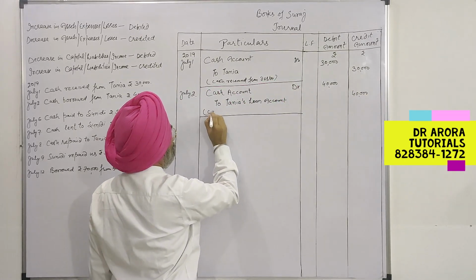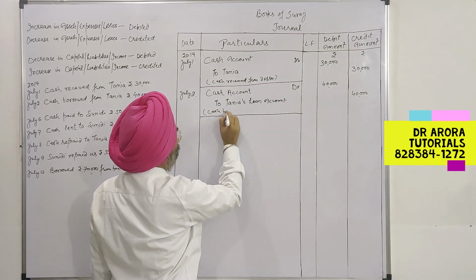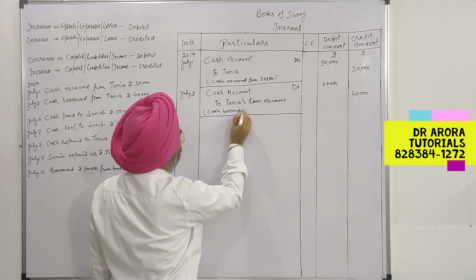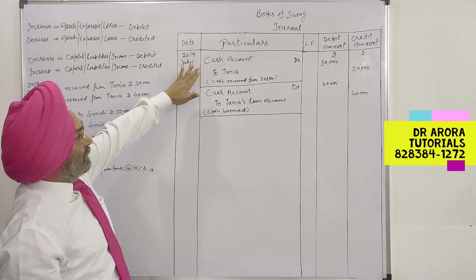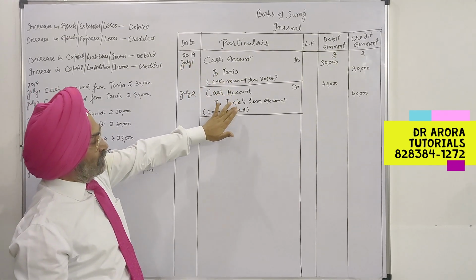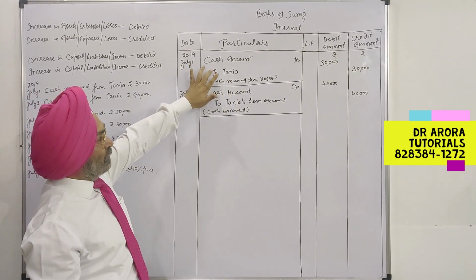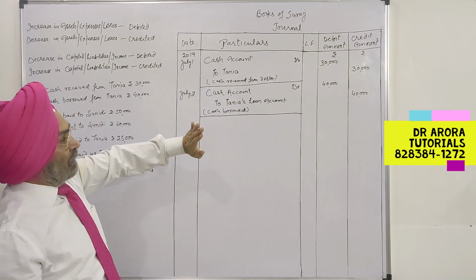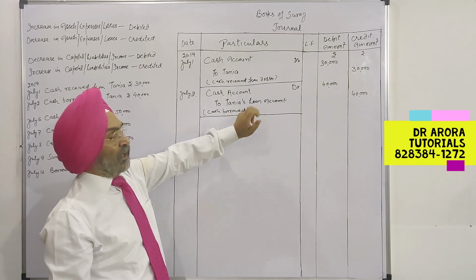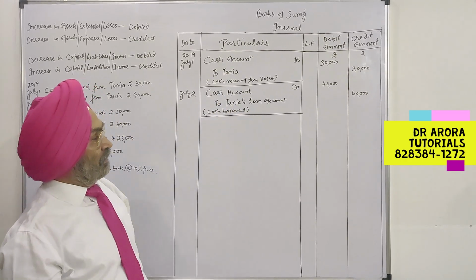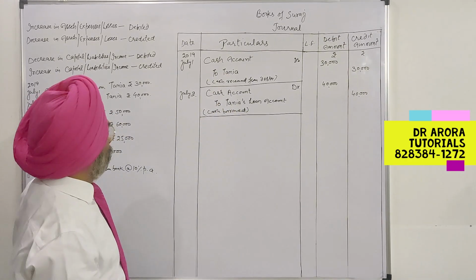So, cash borrowed. Just see the distinction. Cash received from Tania, but this is the amount received, and this is the amount borrowed. From the account itself it is clear that this is the borrowed amount and we are to repay it, we are to return this amount.